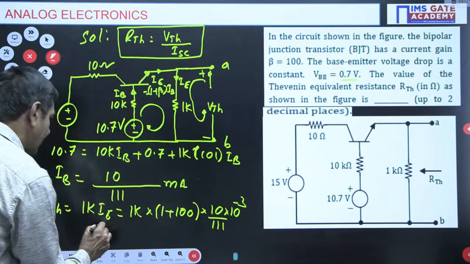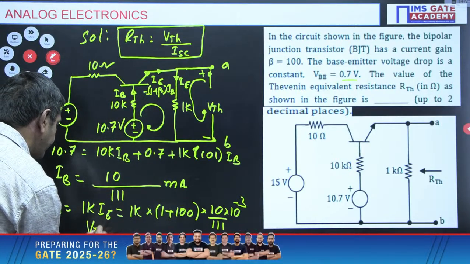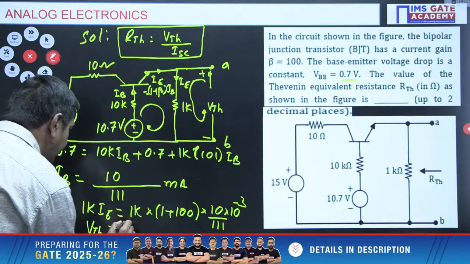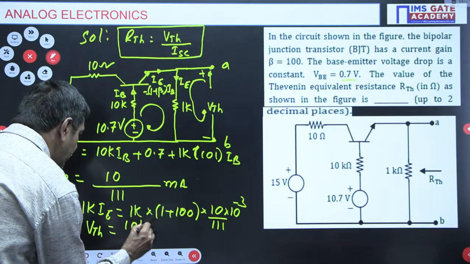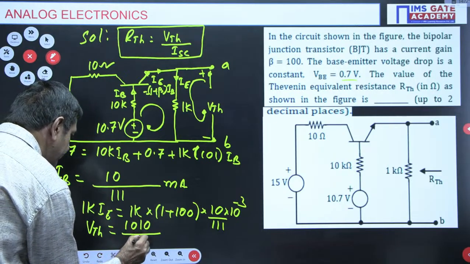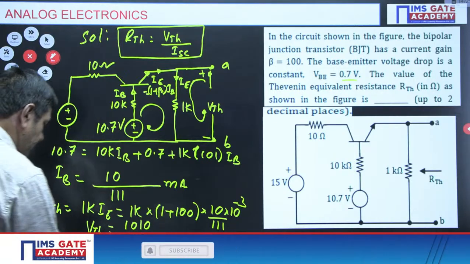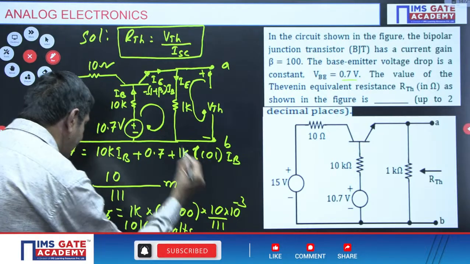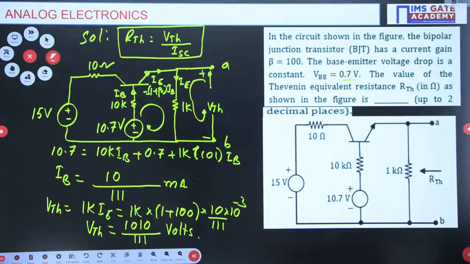Finally, I will get the VTH value: 1010 by 111 volts. That is the VTH value. Please note this down first.